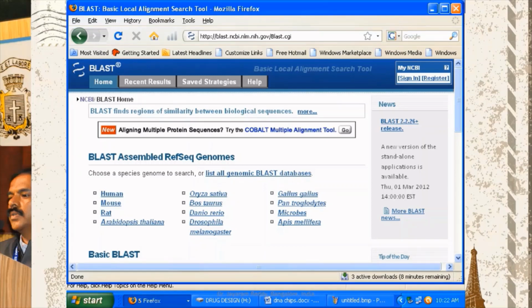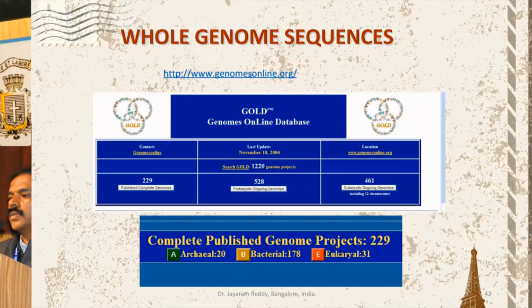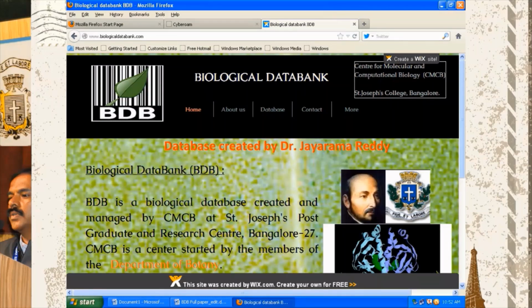BLAST is a very important tool. These are the whole genome sequence databases. We call it GOLD. GOLD is Genome Online Data. This is the biological data bank which I have created in St. Joseph's College.